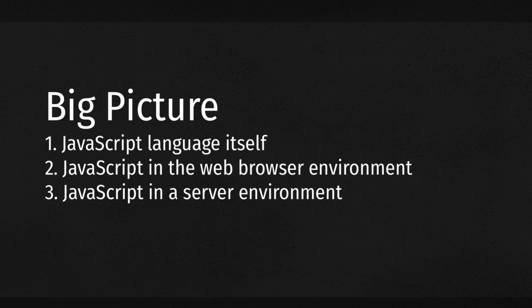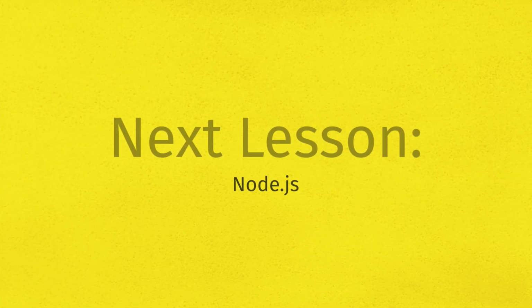And in the JavaScript universe, as soon as you want to start writing code outside the context of a web browser, you need to learn about something named Node.js. After the web browser, Node is by far the most common or popular JavaScript environment. Now, Node can be used for just about anything, so I don't want you to think that it's just for creating servers. That just happens to be one of its many use cases. Big picture, learning about Node is going to open up so many doors for us, and it's exactly what we're going to start learning about in our very next lesson.